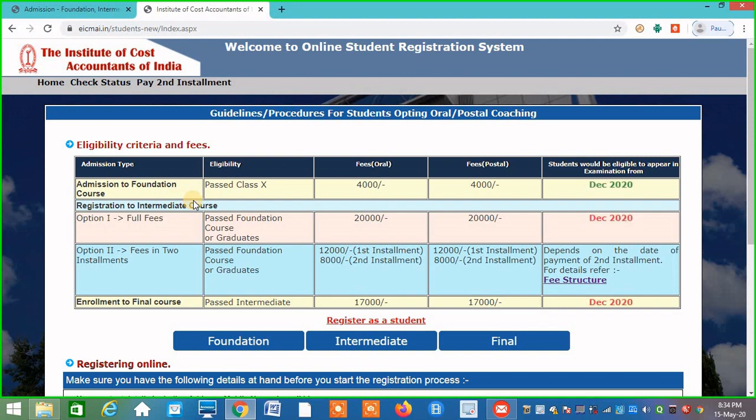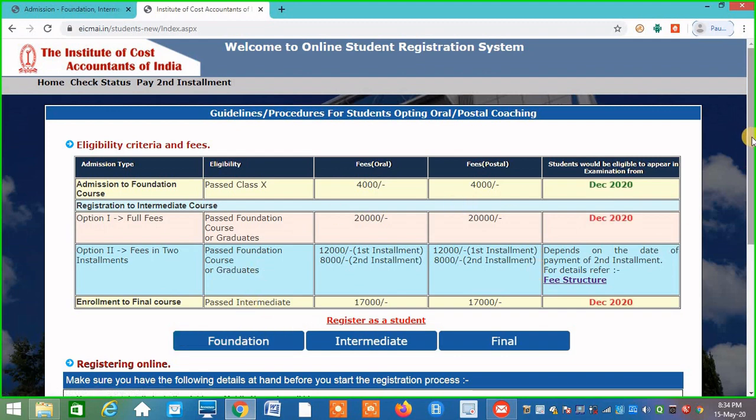After that, details are given for taking admission to the foundation course. The eligibility is that you must have cleared 10th standard, and the fees for oral coaching and postal coaching are the same, that is 4,000. If you select oral coaching, then you have to attend certain lectures organized by the chapter or the regional center, and if you take postal coaching, then you have to write some test papers and send them to the institute by post. If you are taking admission now, then you can appear for the December 2020 examination.